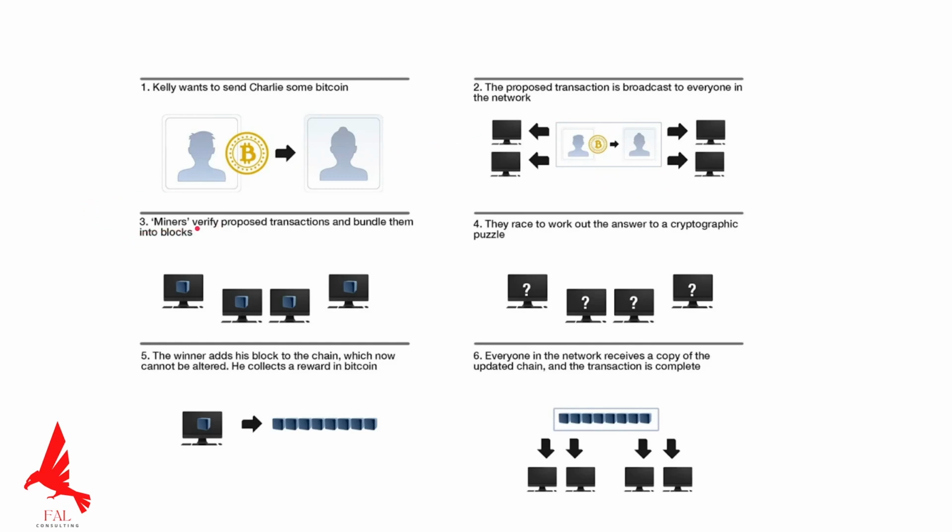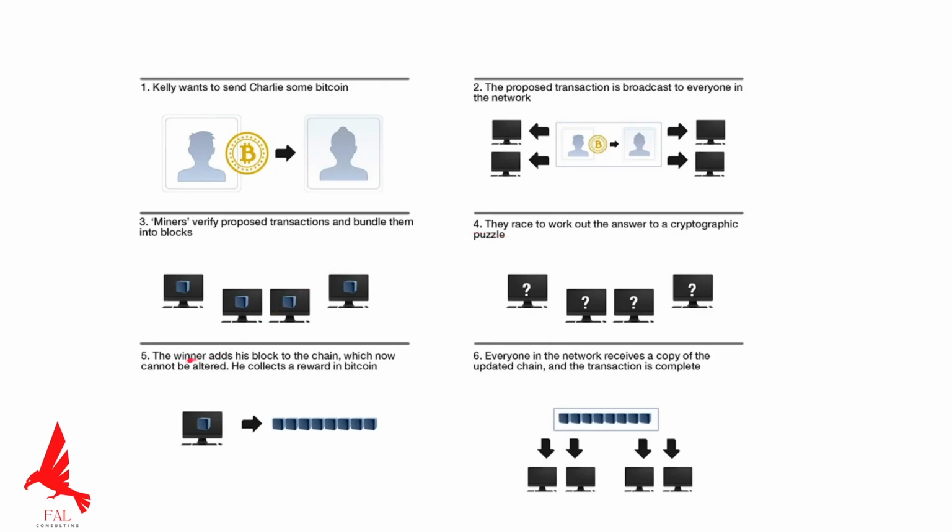Miners verify these proposed transactions, and they'll bundle them into blocks, right? They use their processing power. They use their computers to answer cryptographic puzzles. Basically, they're using their computers to process transactions, their processing power.